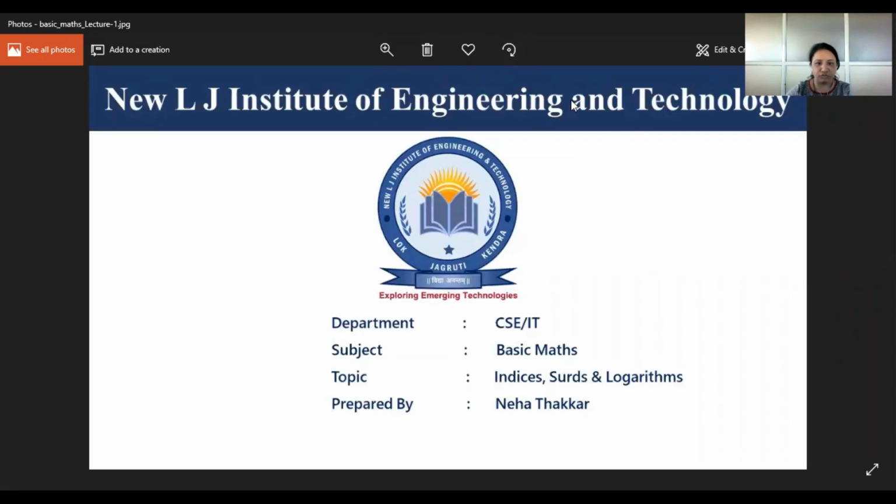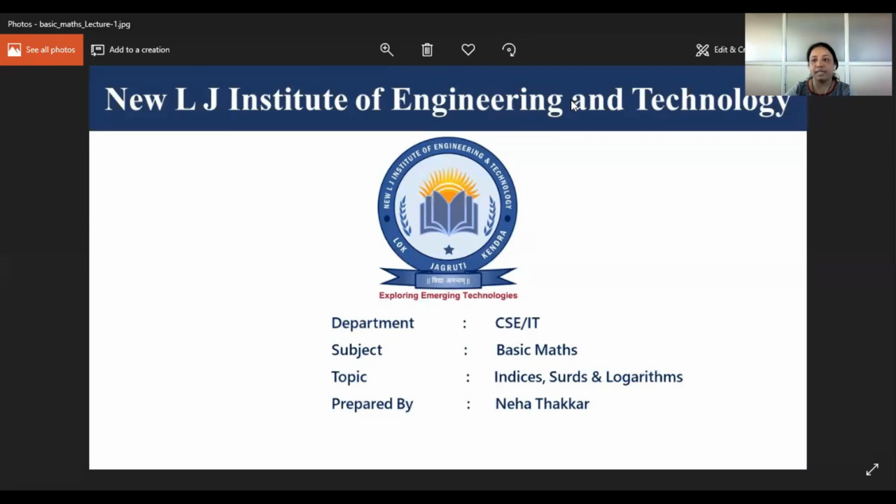Basic fundamentals should be clear. Before going for the particular math, you should know the fundamentals, the prerequisites. Before starting anything, we should know what fundamentals are required for that subject.